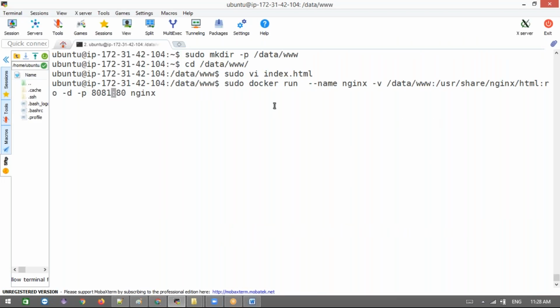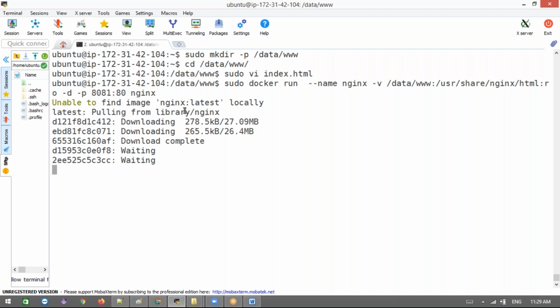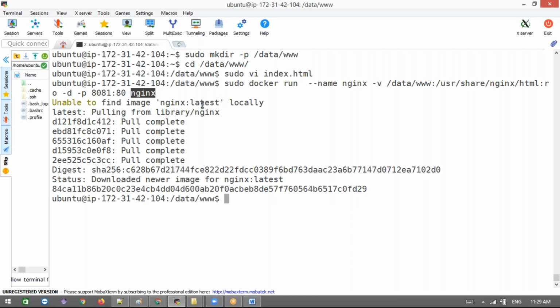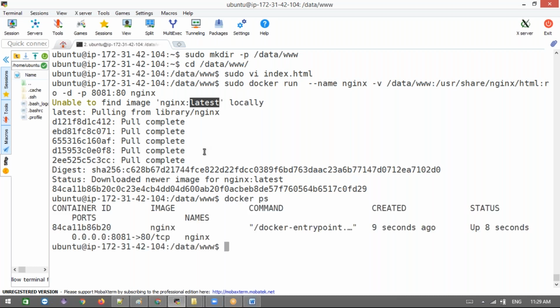8081, 8082 is used. Now let me run the container with 8081. I don't have this Nginx image locally, so it will download first, then it will be run. We did not specify any version, so by default it will take the latest tag. And see docker ps, what containers are running.